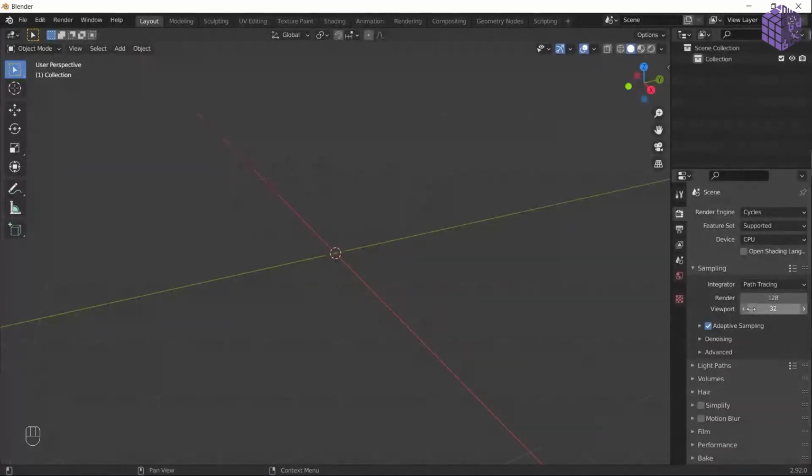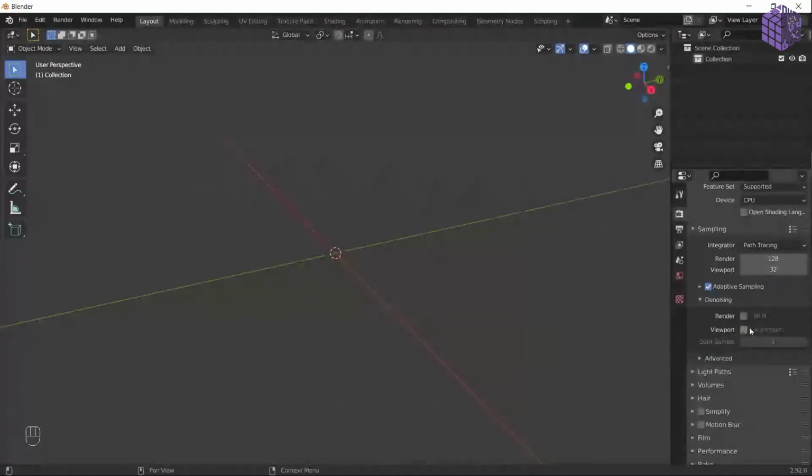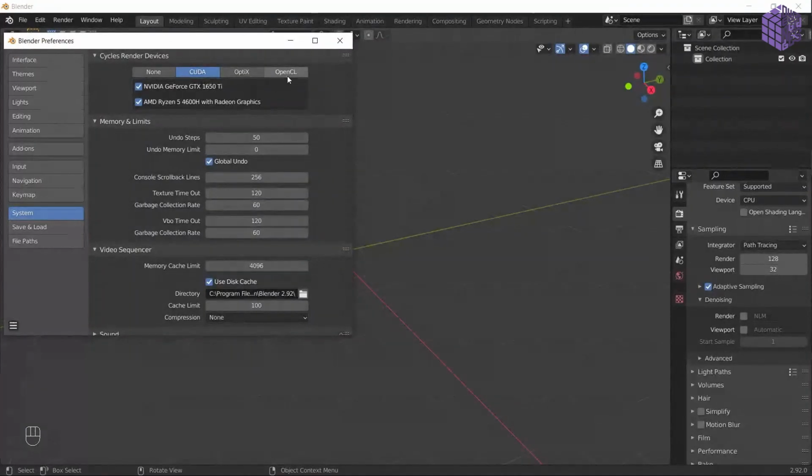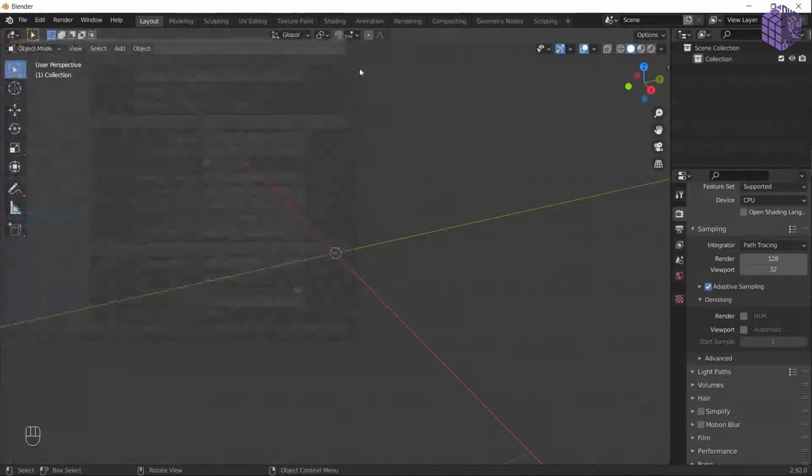It totally depends on your cycle samples. Mostly you can optimize this stuff by reducing the denoising. There are denoisers here. If your system has an NVIDIA card, you can go into preferences and choose OptiX, and you can choose both, which is your NVIDIA card and your, like I have an AMD chipset and an NVIDIA card. So it is going to use the denoiser of NVIDIA, which is OptiX.